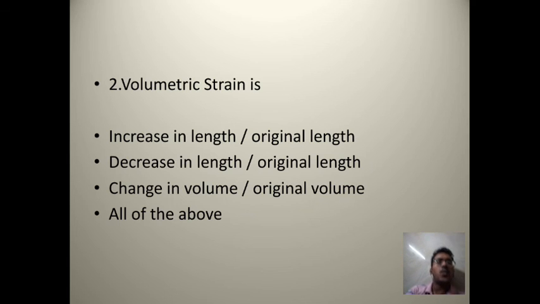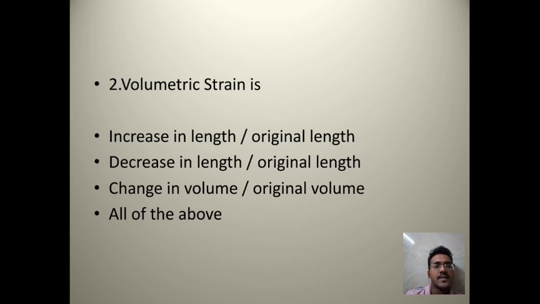Number 2, volumetric strain is: option A, increase in length by original length; option B, decrease in length by original length; option C, change in volume by original volume; option D, all of the above. Option C is correct, the volumetric strain is change in volume by original volume.